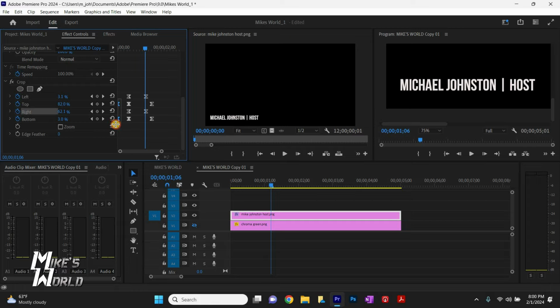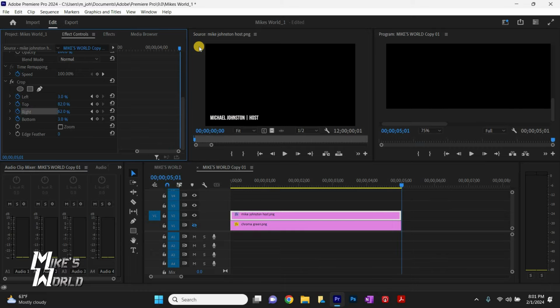So the first keyframes here, I'm going to highlight them all and copy them. I'm going to go to the very end, go back one space, and paste them. So right click and paste. Now if I go back over, look at those four keyframes that are a second set of keyframes.